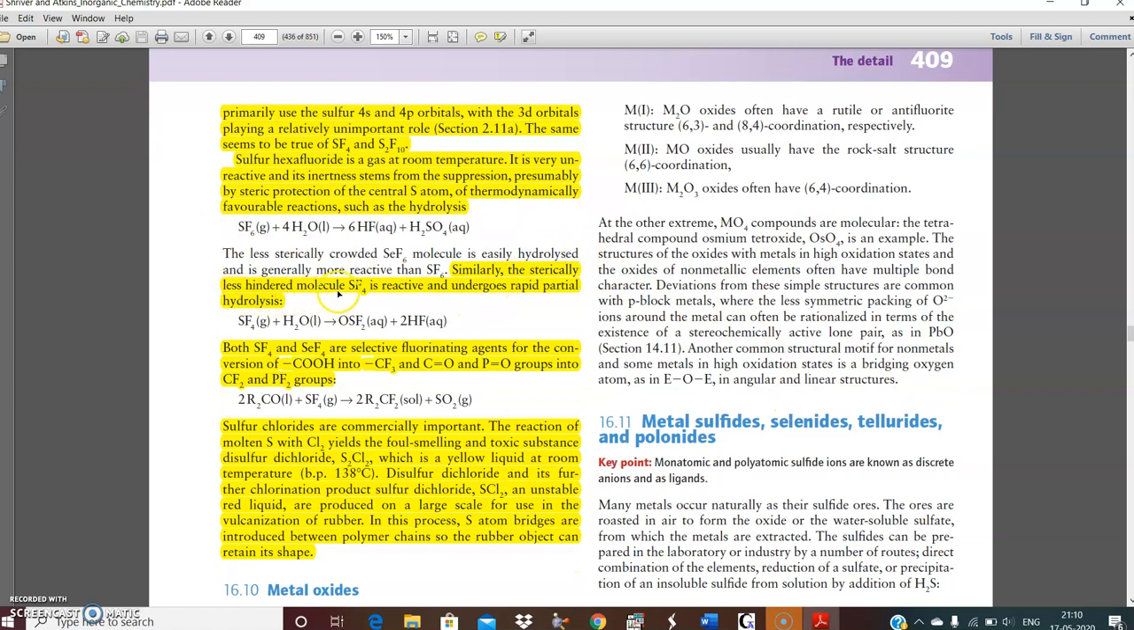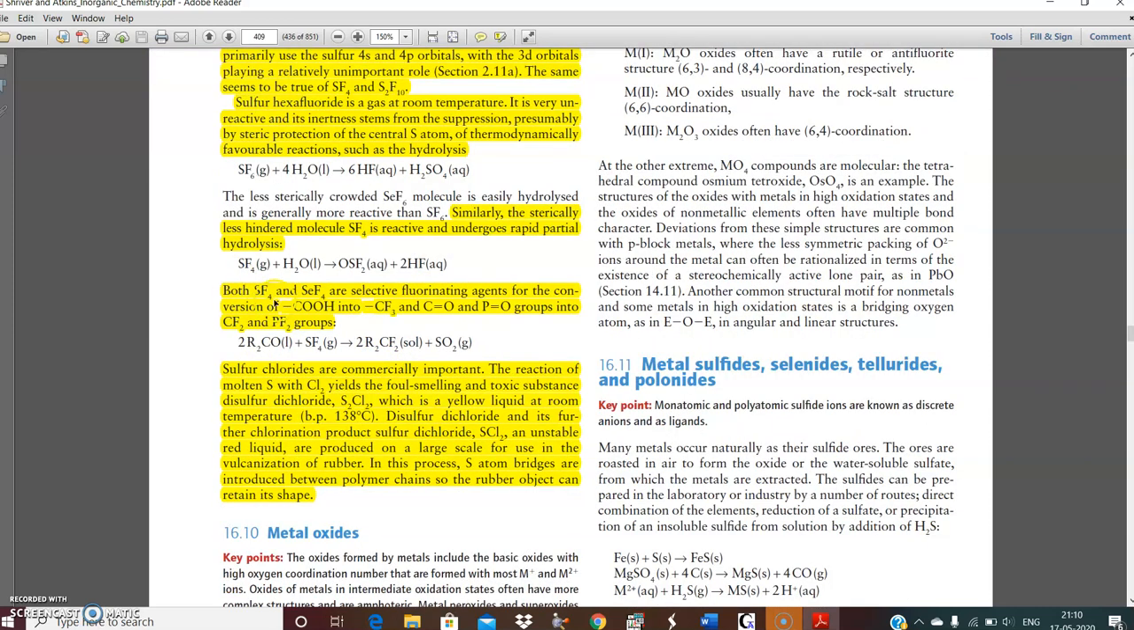Similarly, the sterically less hindered molecule is SF4. Why? Because SF6 has 6 fluorine atoms and SF4 has 4 fluorine atoms, so 4 fluorine atoms will occupy less space, so it is less sterically hindered. It is more reactive and undergoes rapid partial hydrolysis. This process is fast, whereas the other process is slow. Both SF4 and SeF4 are selective fluorinating agents for conversion of carboxylic acids into fluoro compounds, carbonyl compounds, or phosphorus-oxygen multiple bonds into CF2 and EF2 groups.